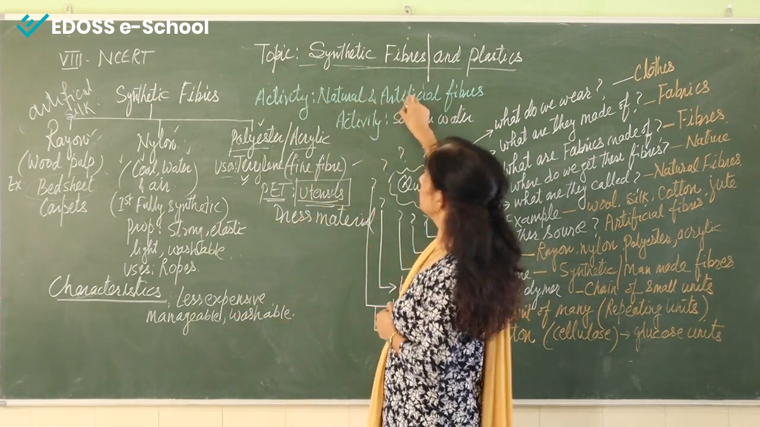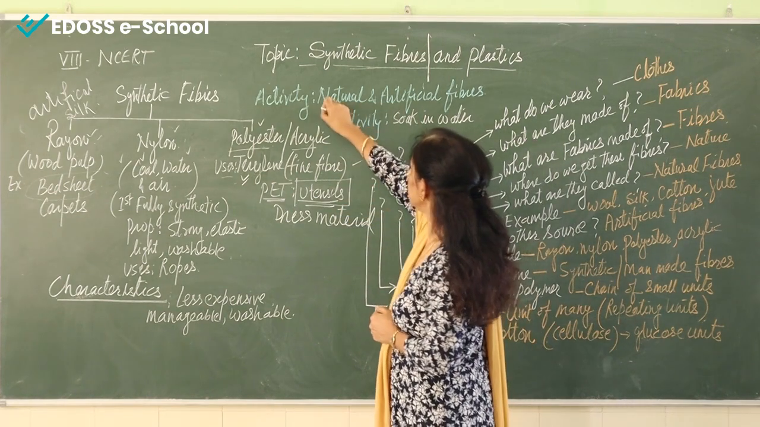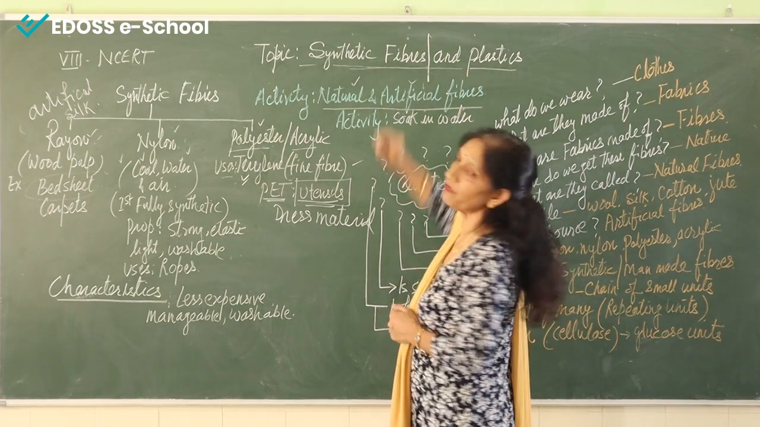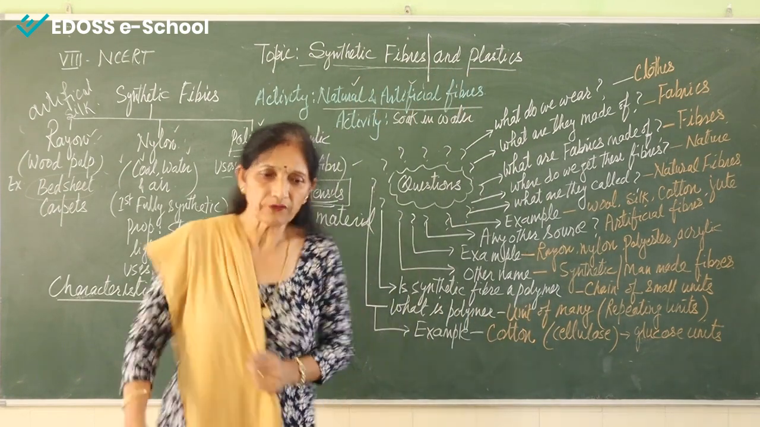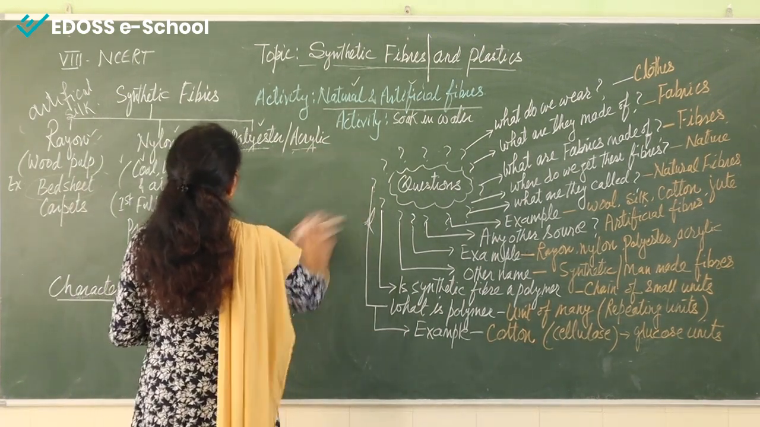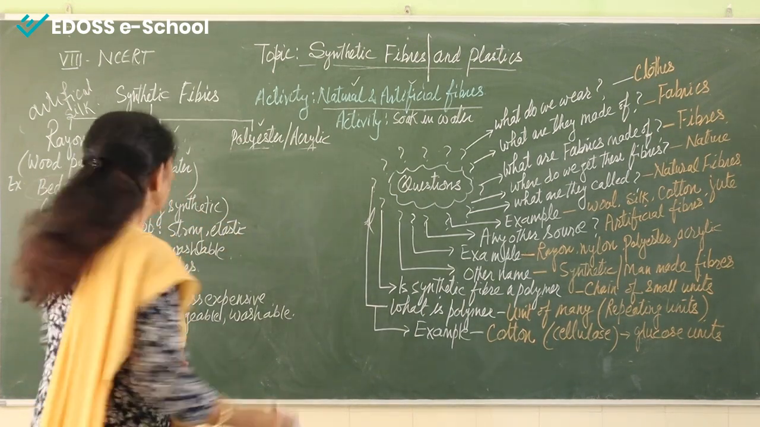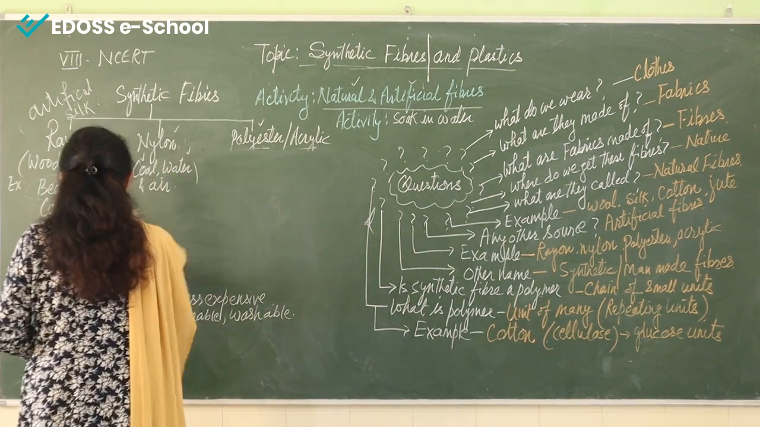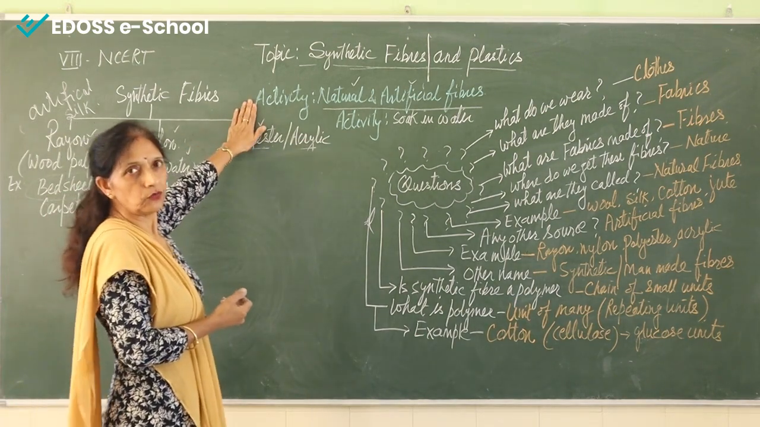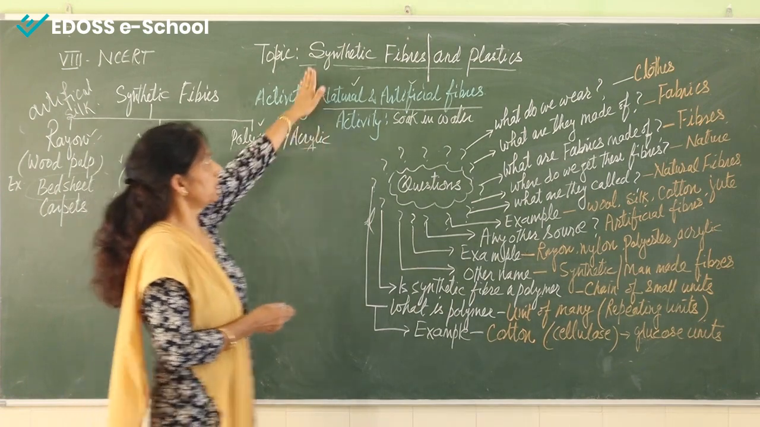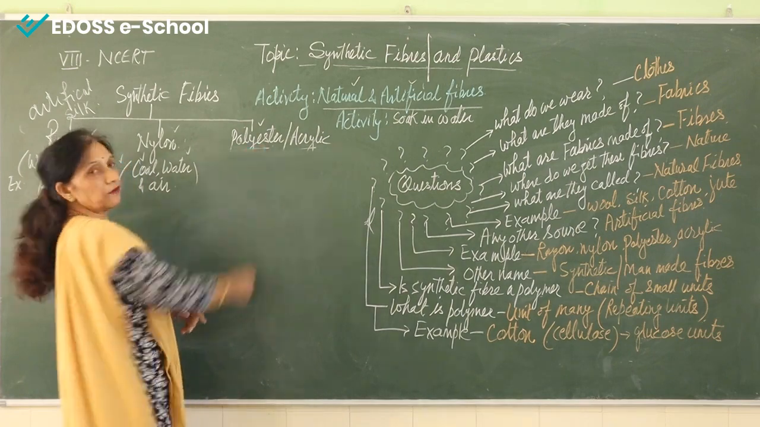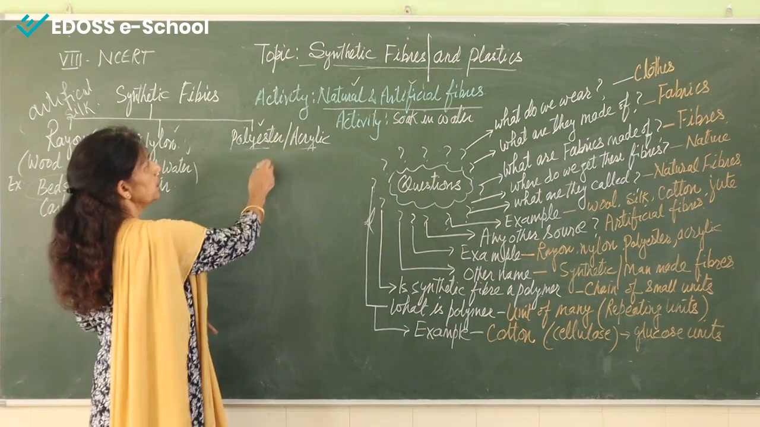Now there are two activities. One activity is to make a chart showing natural and artificial fibers. This is the activity that we can do at the end of the lesson. We have completed synthetic fibers, so what activity can we do? We can make a table. What type of table will we make?